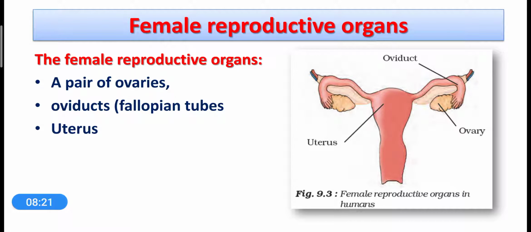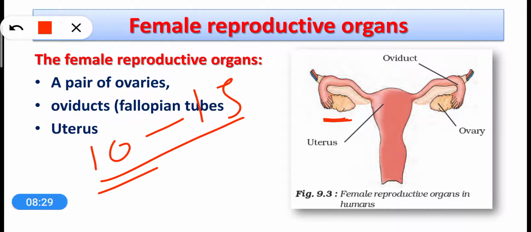Okay, so dear students, what happens at any year between the ages of 10 to 15, the female becomes sexually mature. The girls become sexually mature, and at any year between these ranges, the female ovaries start producing eggs.